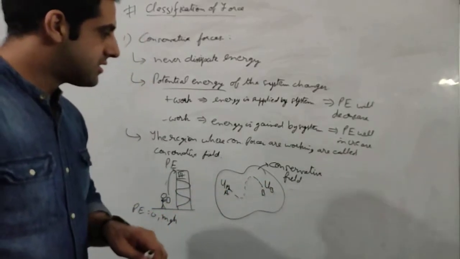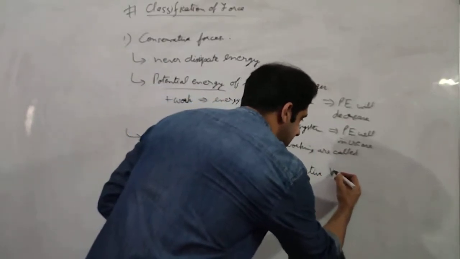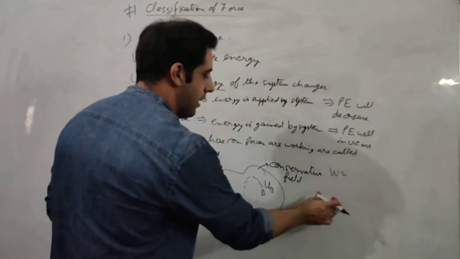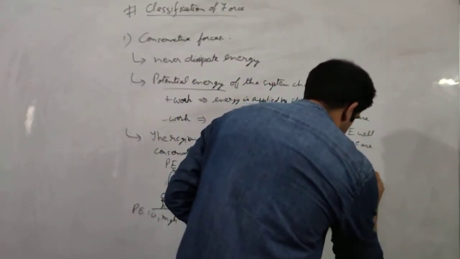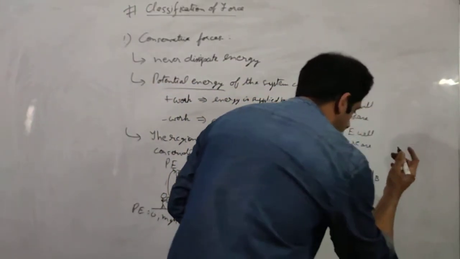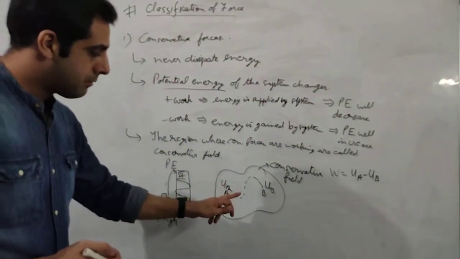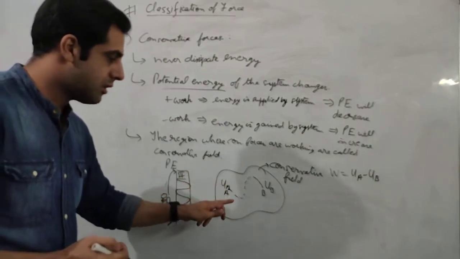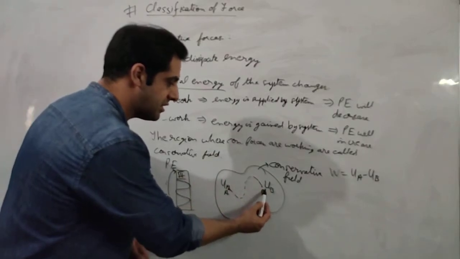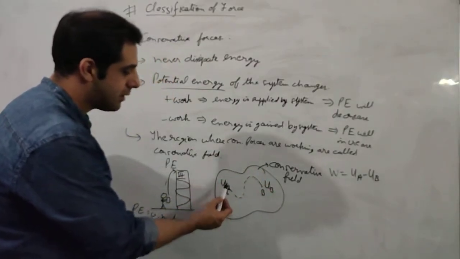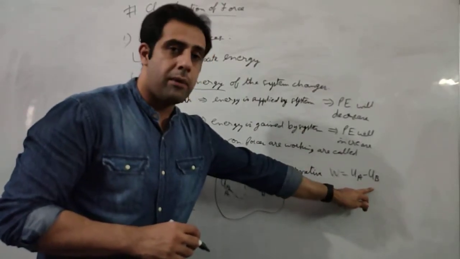In both the cases, if the conservative field is doing the work, then the work done by the conservative field will be equal to UA minus UB. Why UA minus UB? Why not UB minus UA? Because the system is doing work, so the system will supply energy, hence the potential energy is decreasing. That's why the potential energy at B will be lesser than the potential energy at A. So we will write UA minus UB.